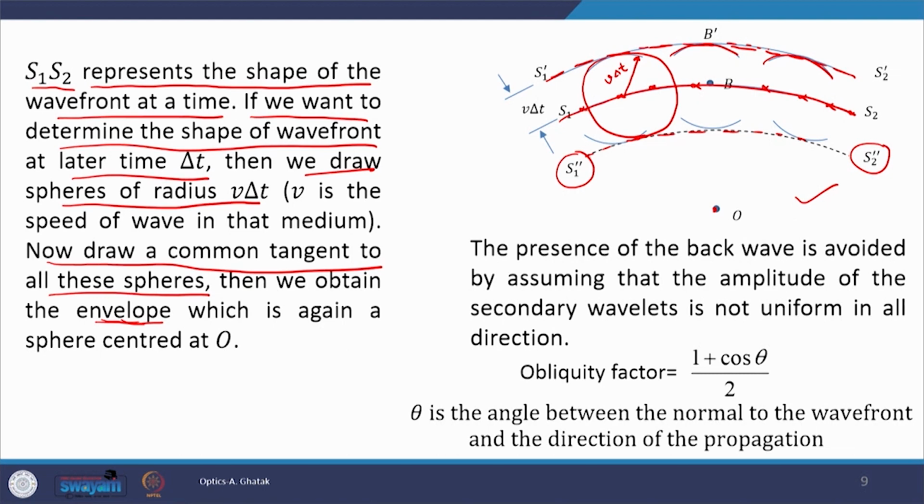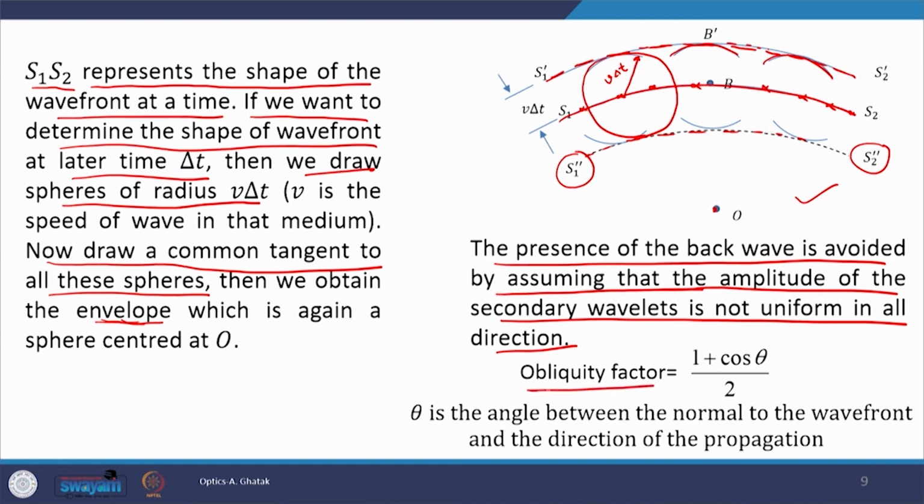Okay, he just avoided this wave. And this is one of the drawbacks of Huygens theory, and the presence of the back wave is avoided by assuming that the amplitude of the secondary wavelet is not uniform in all directions. Huygens just said that backward propagation is not possible. Later, the obliquity factor was introduced, and it was Fresnel who introduced it.